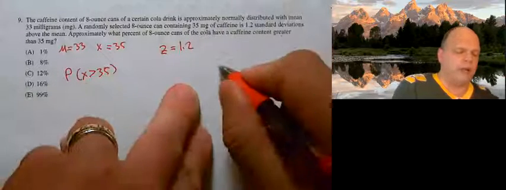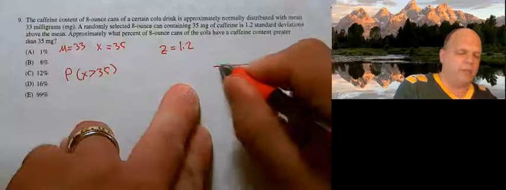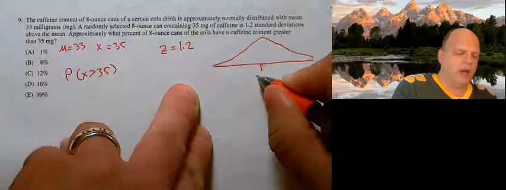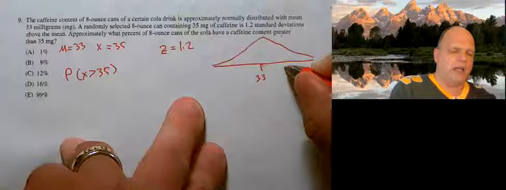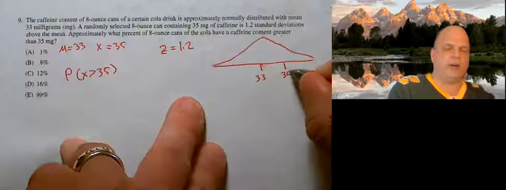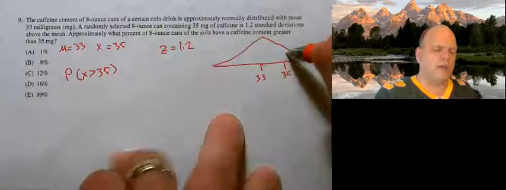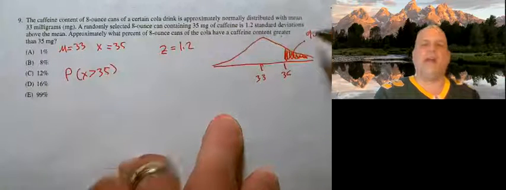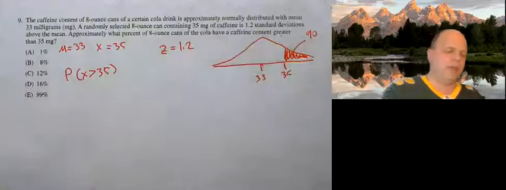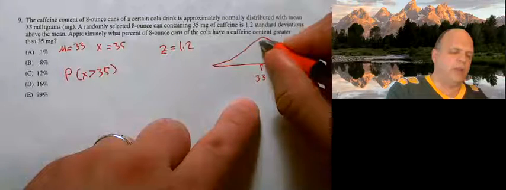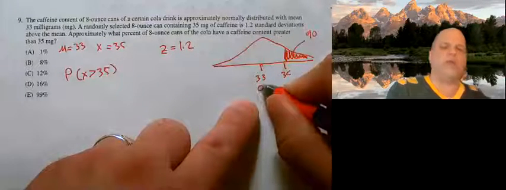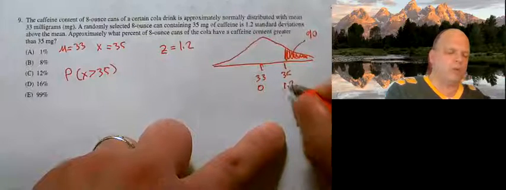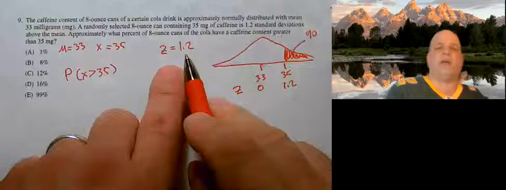So let's make a little diagram of this. I think it'll help out immensely. In my diagram, I have a mean of 33, and we got a random sample of 35. And we're looking for this percent. We want that area. Now, one thing we know is if we converted this into a Z-score, this Z would be 0, and this would be 1.2. And we know they gave us that value.